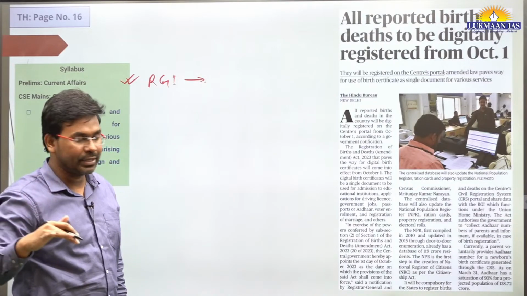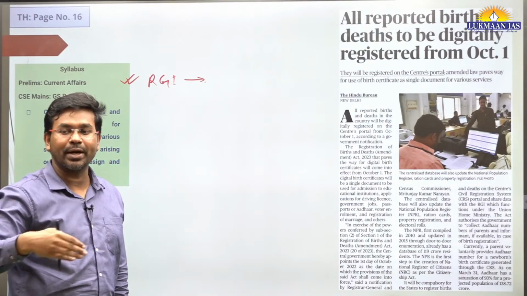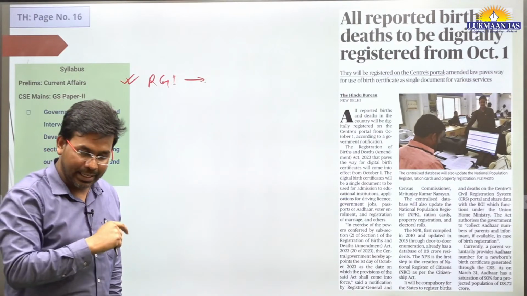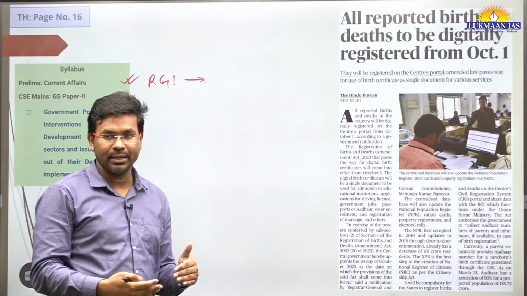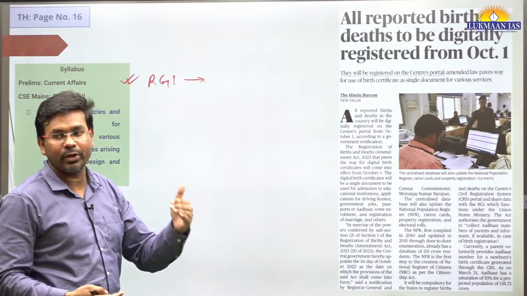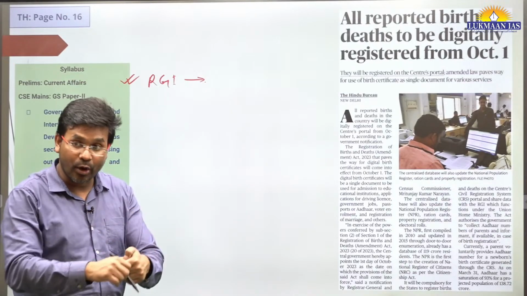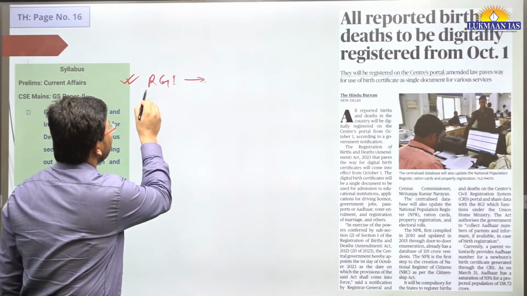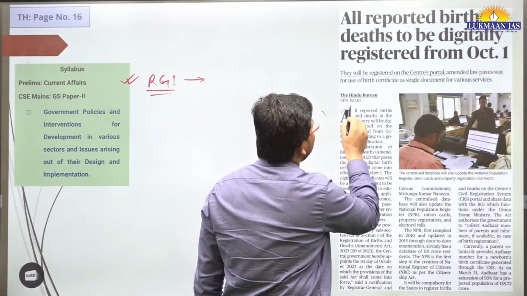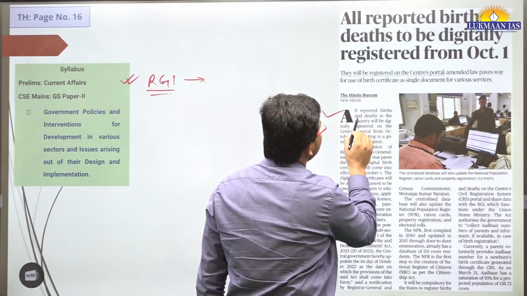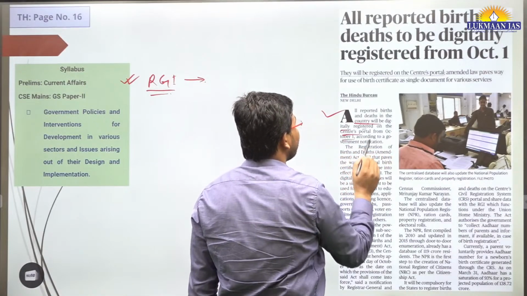He holds an office, and under his office all the registrations of births and deaths happen in the country. In the country there are different states, and in those states there are branches of the Registrar General of India at the state level, also at the district level. So all the births and deaths that get recorded happen under the Registrar General of India. They say all reported births and deaths in the country will be digitally registered on the Centre's portal from October 1.